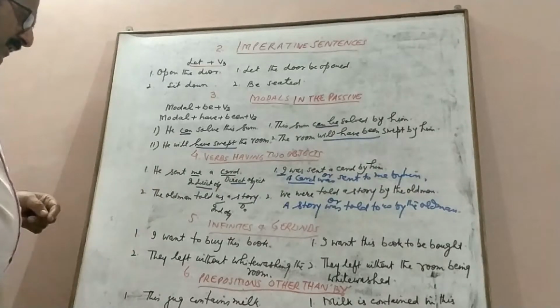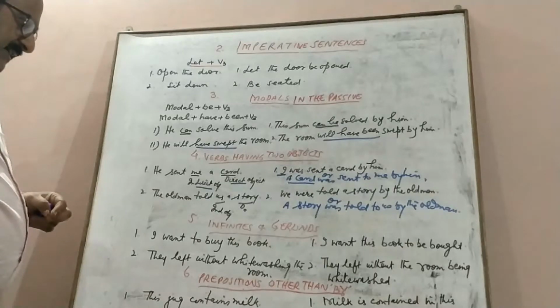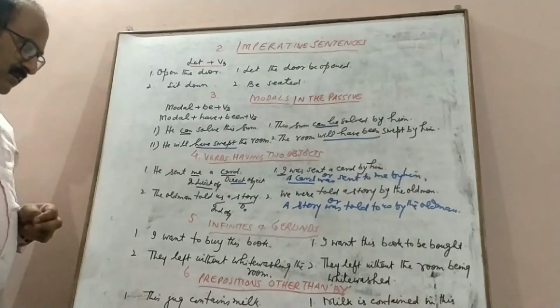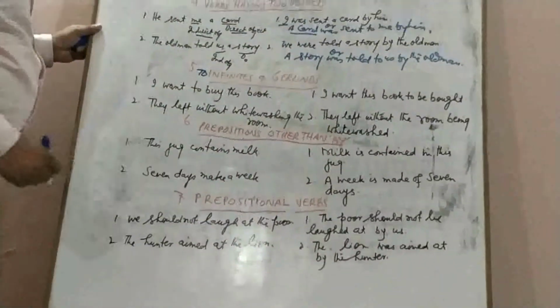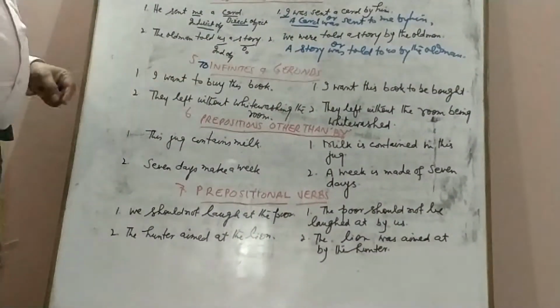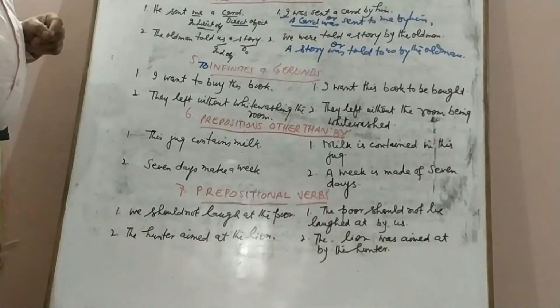Then we have infinitives and gerunds. How do we transform a sentence having two infinitives? I want to buy this book. I want this book to be bought.